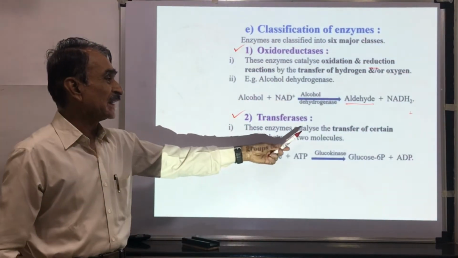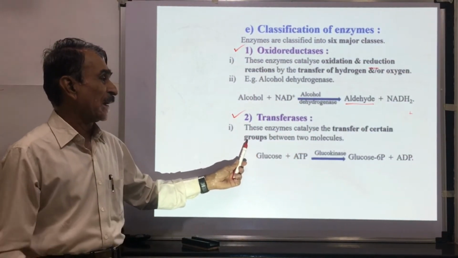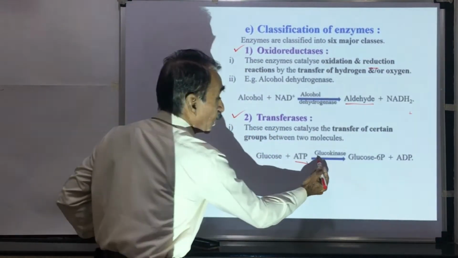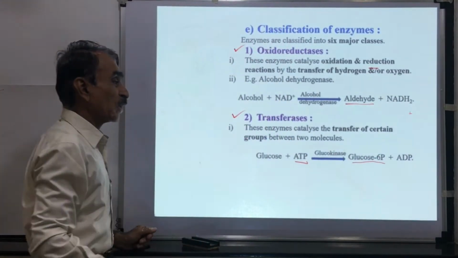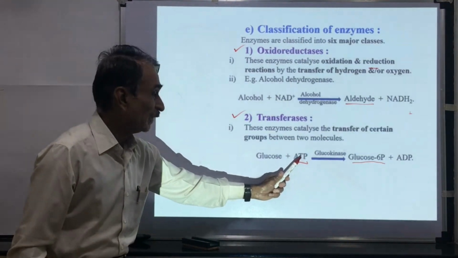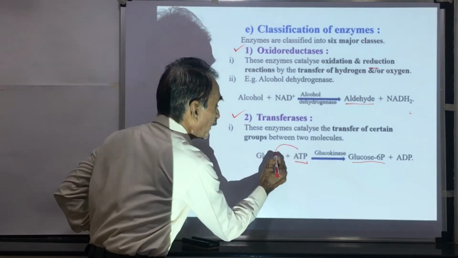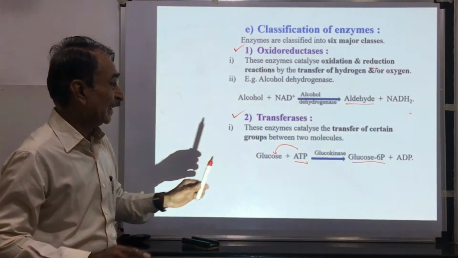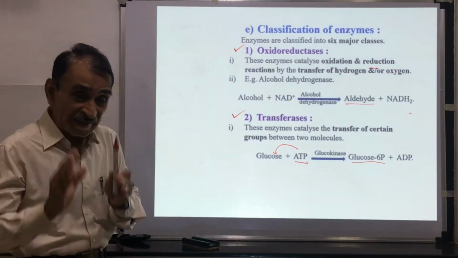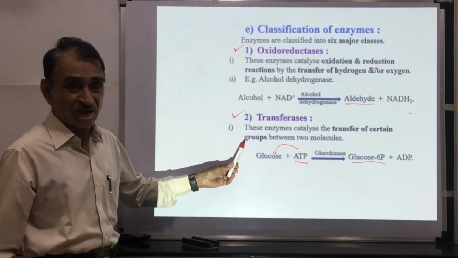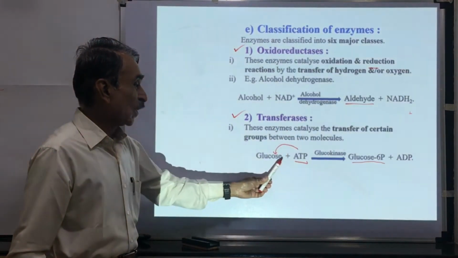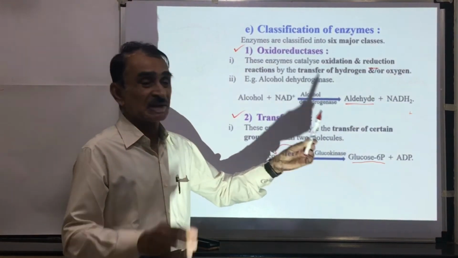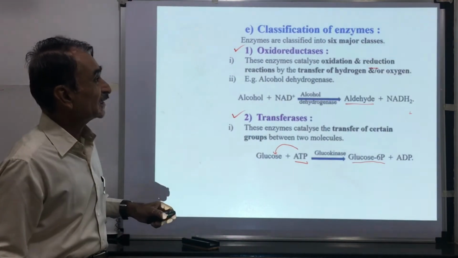The next class of enzymes, these are transferases. These enzymes catalyze transfer of certain group of atoms between the two molecules. In this case, glucose plus ATP, glucokinase, there is formation of glucose 6-phosphate. Means phosphate group from this ATP is transferred to the glucose and there is formation of glucose 6-phosphate. In this way, transferases catalyze the reactions where there is a transfer of certain groups between the two molecules. ADP is formed. This is the second class.